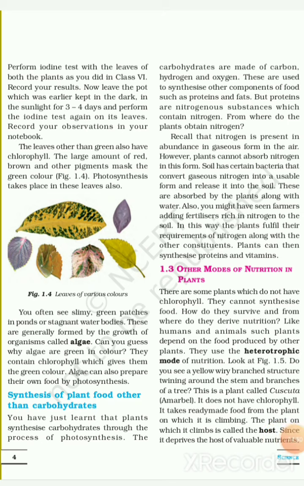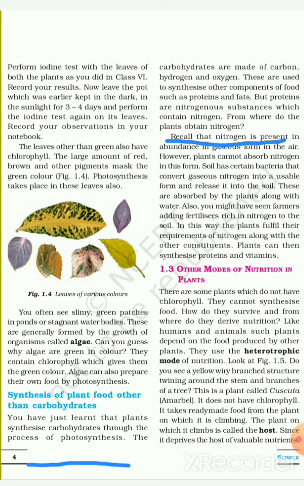So till now we had seen that by photosynthesis plants can produce carbohydrates. But what about the other components of the food? So, synthesis of plant food other than carbohydrates. You have just learned that the plant synthesizes carbohydrates through the process of photosynthesis. The carbohydrates are made of carbon, hydrogen, and oxygen. These are used to synthesize other components of food such as proteins and fats.